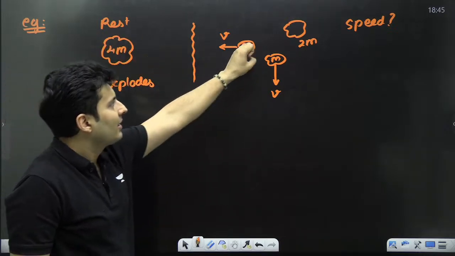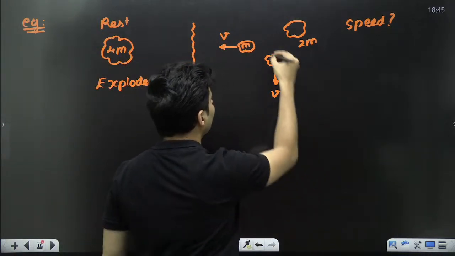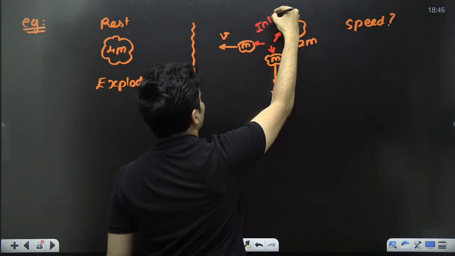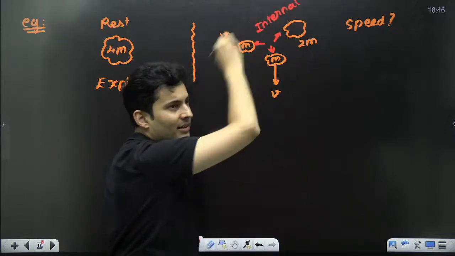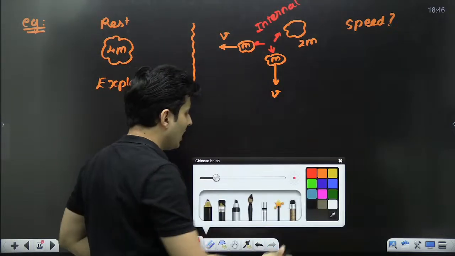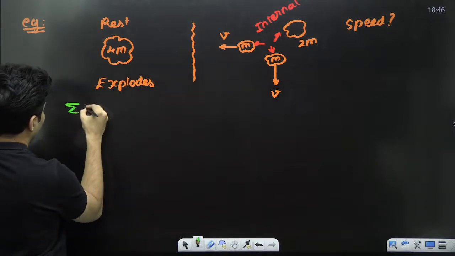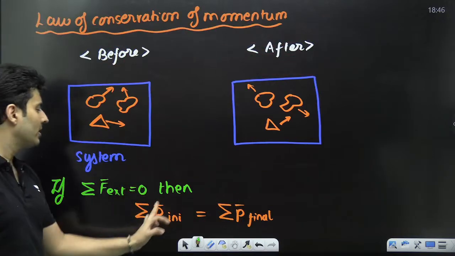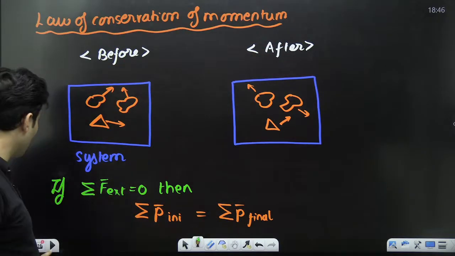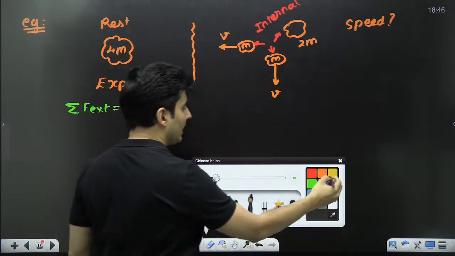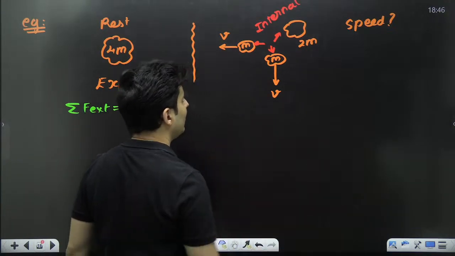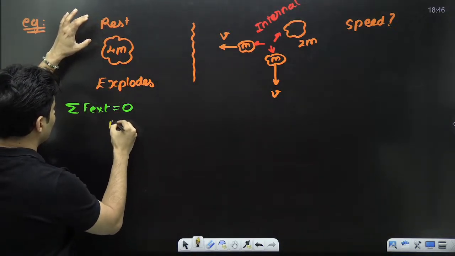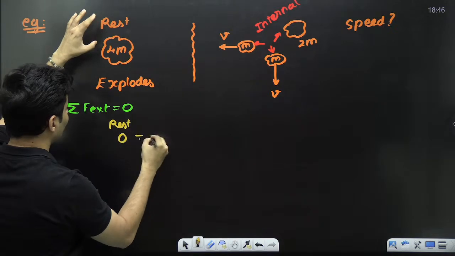For this system, again, isn't the force of explosion an internal force? Again, there is nothing from outside which is making it explode. So again, I can use the same concept that the net external force is 0. Whenever this happens, the initial and the final momentum should be equal. What is the initial momentum? Well, it is at rest, so obviously it is 0.